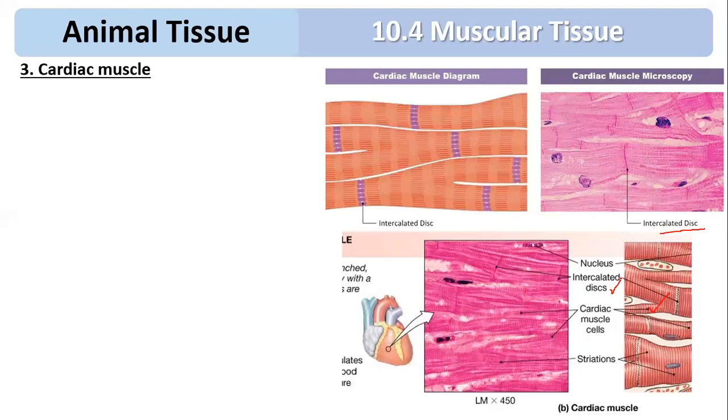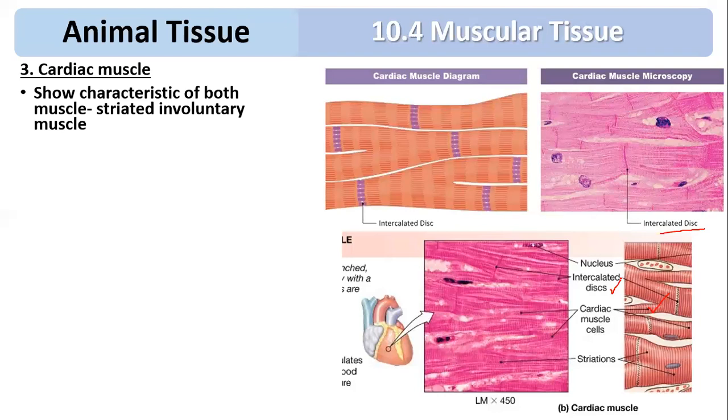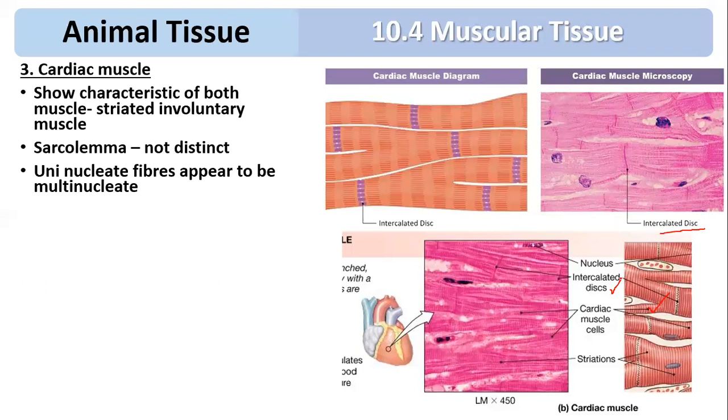Okay, so look at the point. It shows the characteristics of both muscles: it is uninucleated, which is a characteristic of smooth muscle, and it has striation, which is a characteristic of striated muscle. So they are called striated involuntary muscle. The sarcolemma is not distinct. The fibers are uninucleated, but since they appear very close to each other and are interconnected, they appear to be multinucleated.